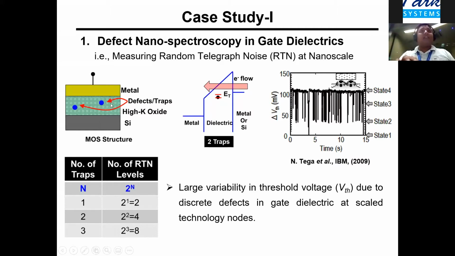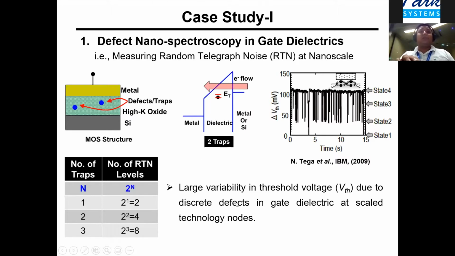When these defects are created, you can see in the energy band diagram that they essentially create energy levels. The electrons flowing through these energy levels can give rise to threshold voltage instability. Depending on how many defects are created, the threshold voltage can change by a corresponding number of levels. For example, if we have created one defect, it gives rise to 2 levels of threshold voltage shift. Similarly, with 3 traps, we get 8 levels.